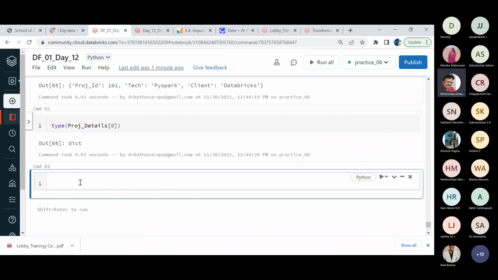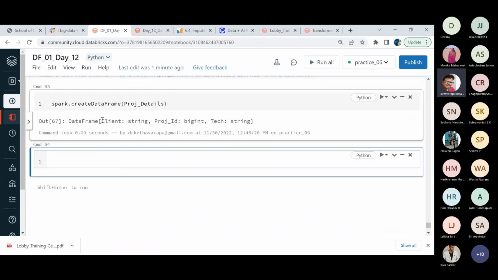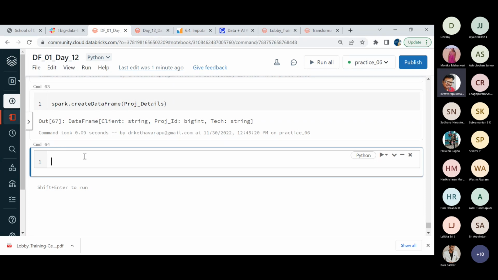Now the point is I want to create a data frame. So the principle is quite simple. Project details, and I'm not worried about the schema and all. See, automatically it is providing client as string, project ID as big integer, technology as string. Now I want to display the content.